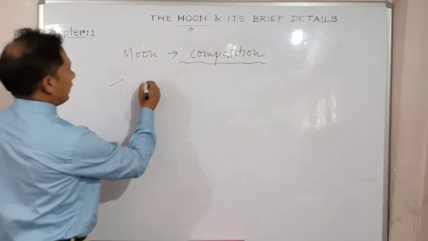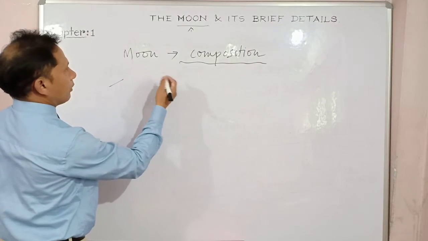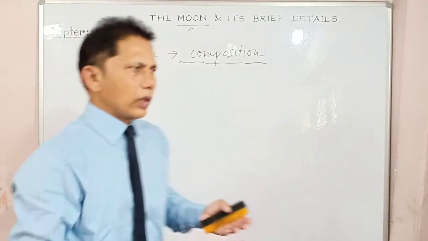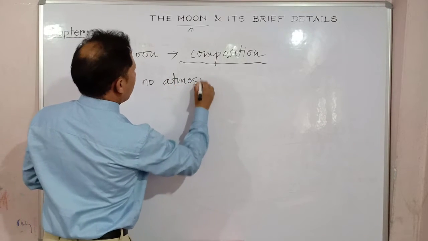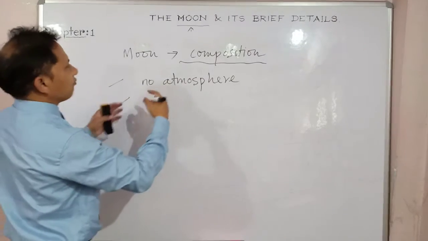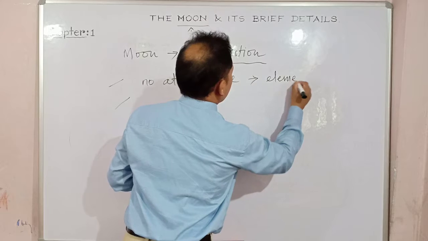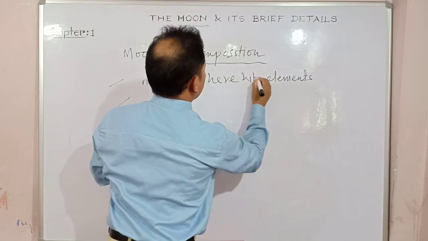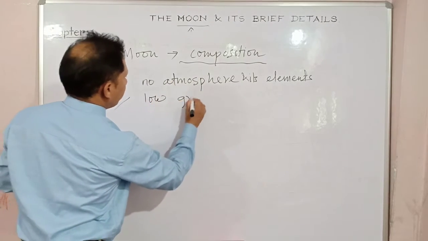As I have said, it doesn't have its own temperature, but my point is, what is it made up of? If you want to learn the composition at least, if I write, number one, no atmosphere, since atmosphere and its elements are not there, it has low gravity.